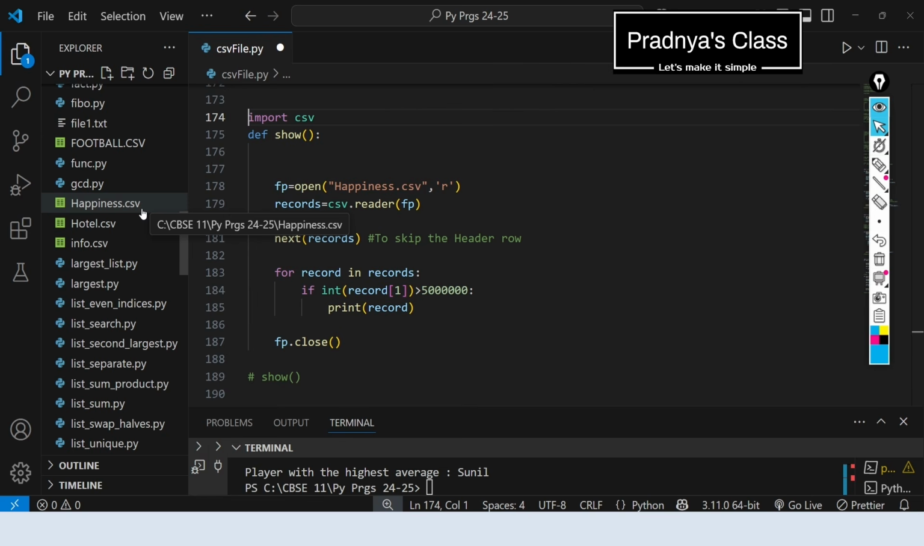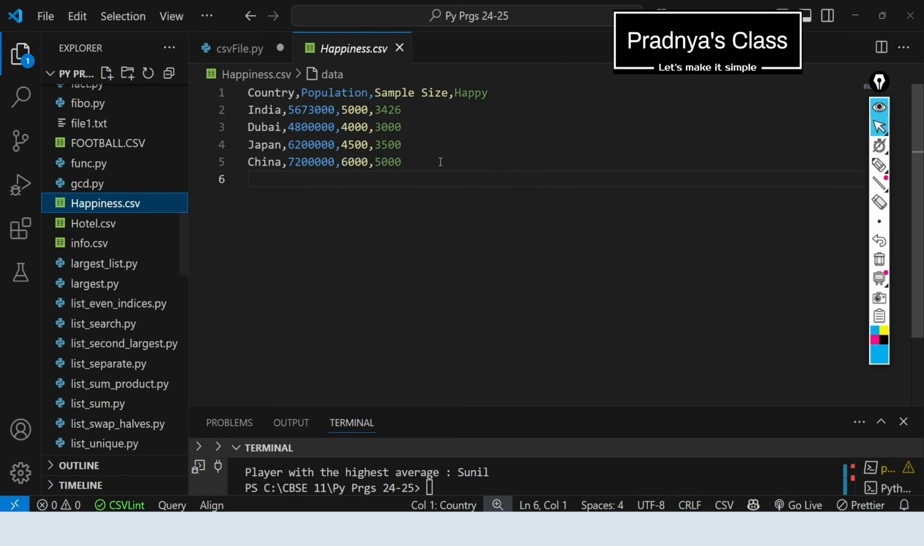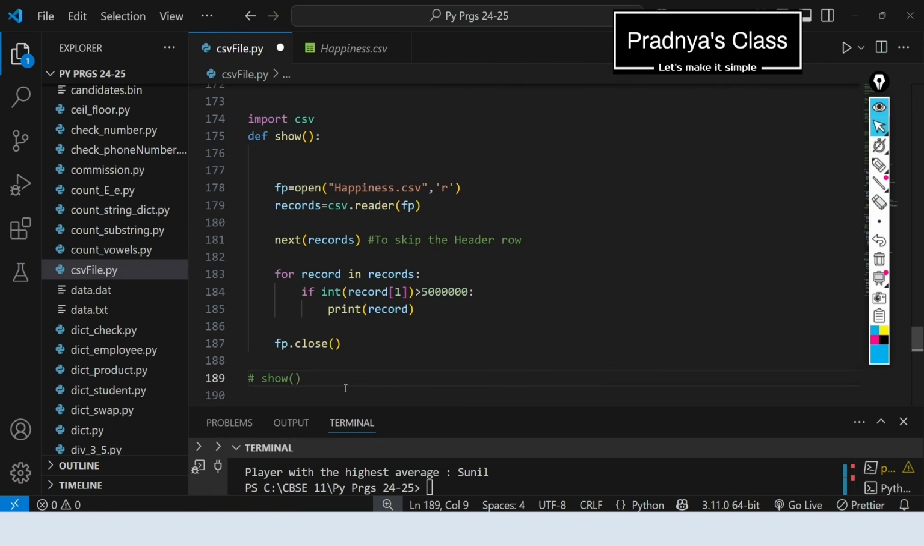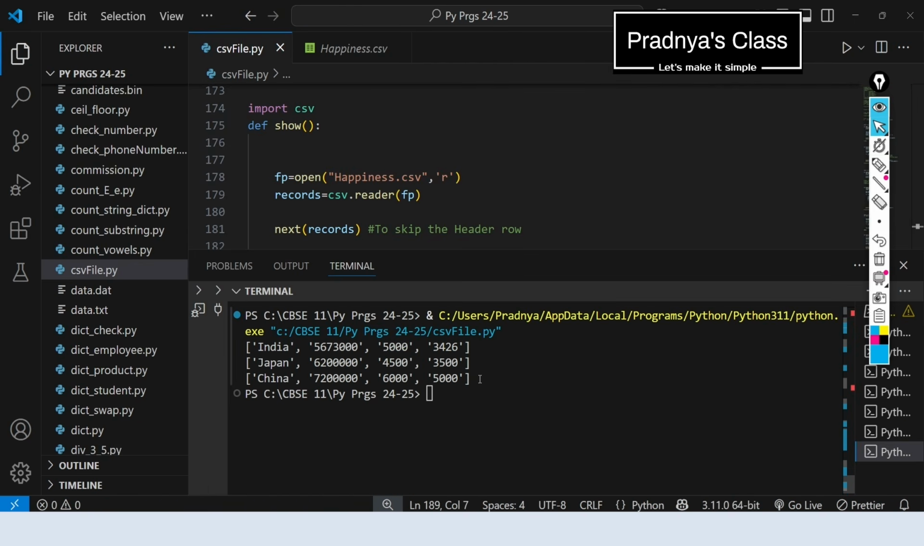So you can create directly here with extension .csv and type the data into it. Don't forget to save it by pressing Ctrl S. Here is some sample data with the column header. Let's call this function and execute the program. When we look at the output, we could see we got 3 records with the population greater than 50 lakhs.